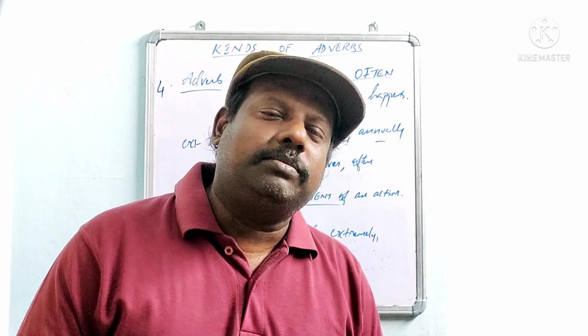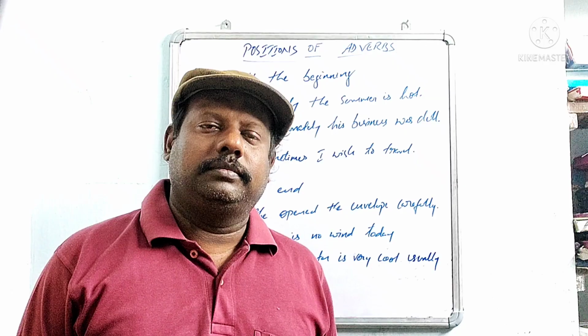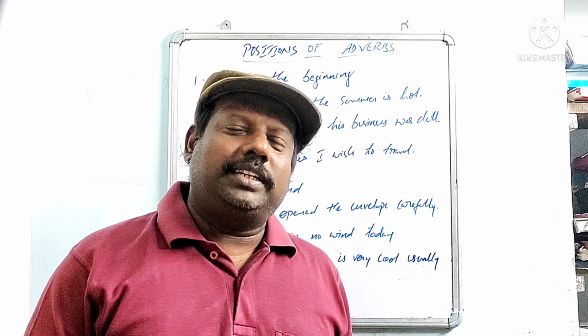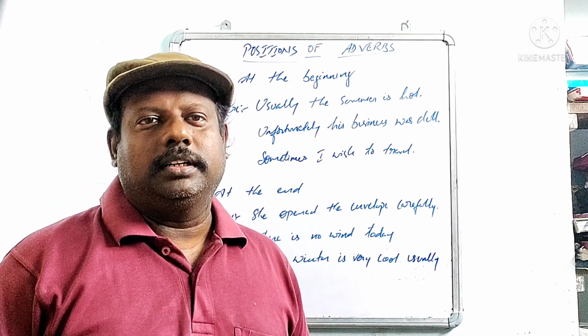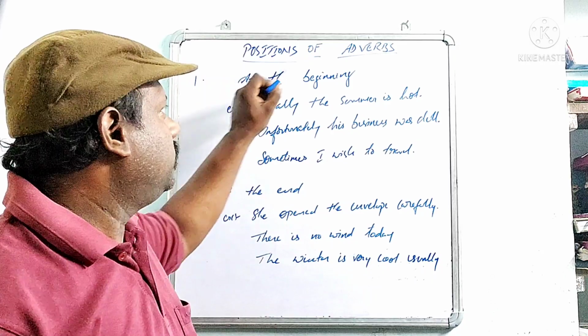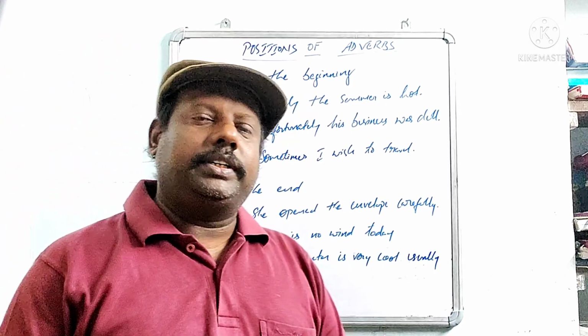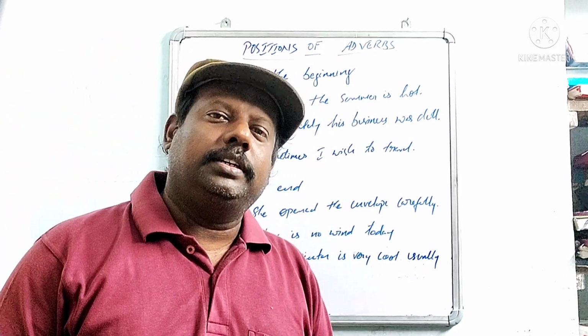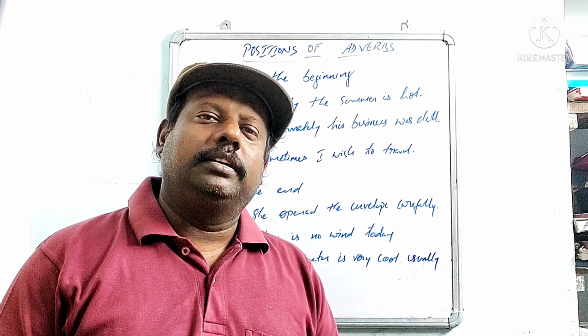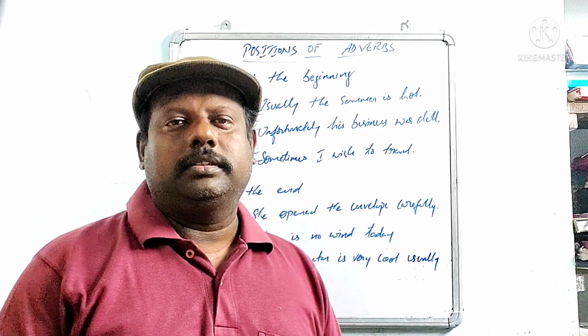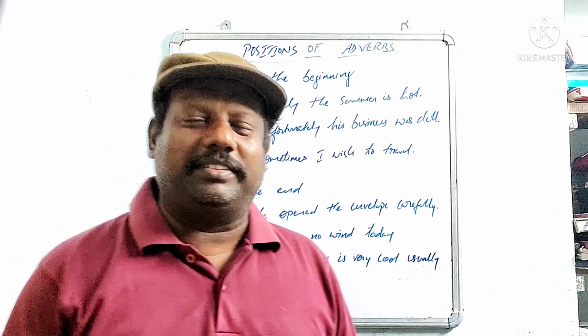Now, let us move on to the next topic. Students, the next topic of adverbs is positions of adverbs. Till now we came to know what is an adverb, the examples and kinds of adverbs, and now it is positions of adverbs.